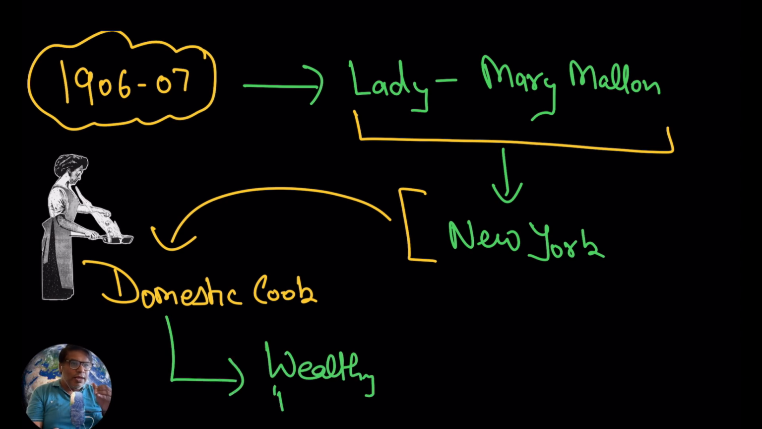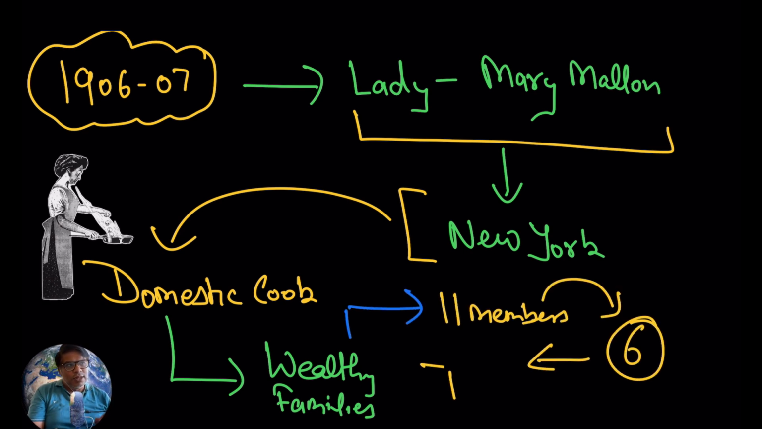So Mary Mallon migrated from Ireland to New York, and in New York she started working as a domestic cook, generally in wealthy families. Now there was one family. In that family there were 11 members. Out of the 11 members of a single family, 6 members got typhoid fever, a serious situation.